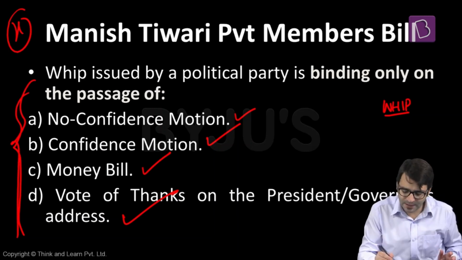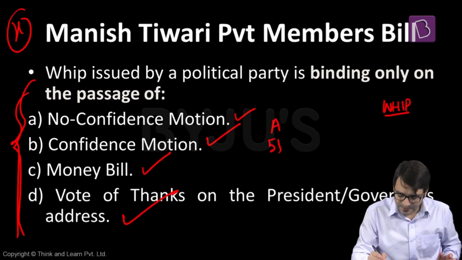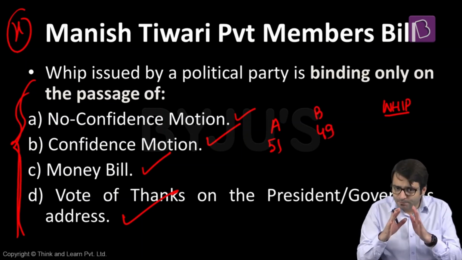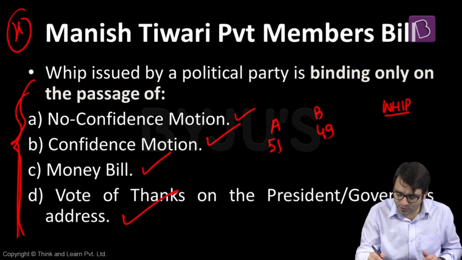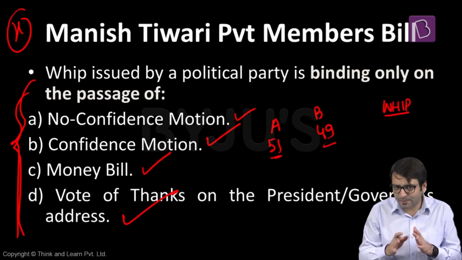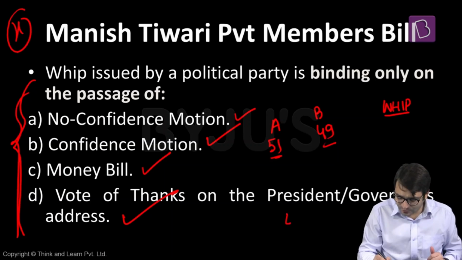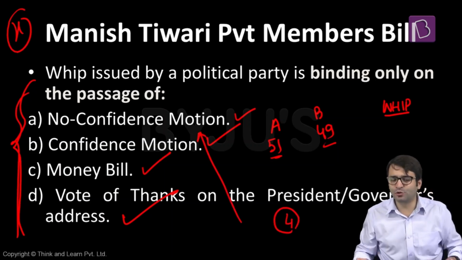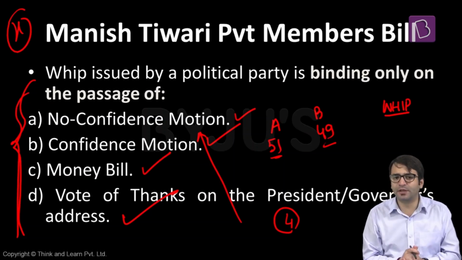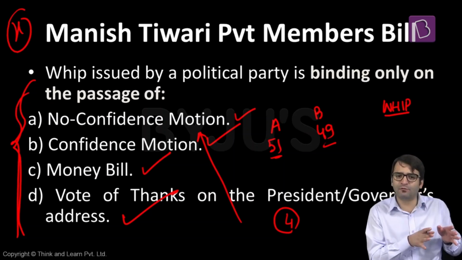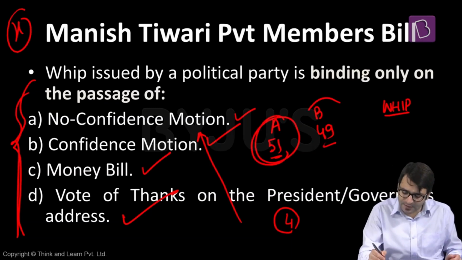Then if I belong to a party A, which has 51 MLAs, and there is a party B, which has 49 MLAs, party A is in a position to form the government, but it has a wafer-thin majority, only two members more than party B. If I'm from party A and I bring along three other MLAs from my party, so total now we have four, and there is a confidence motion, and whip is issued by my party that you have to vote in favor of this confidence motion, because otherwise if we lose, our government will fall. If I violate this whip, that means I'm voting against my party or abstaining from voting. Ultimately what will happen? Party A will collapse and party B will be in a position to form the government.